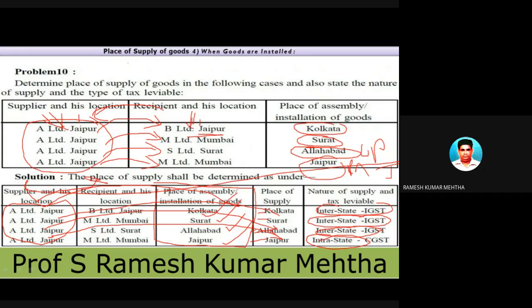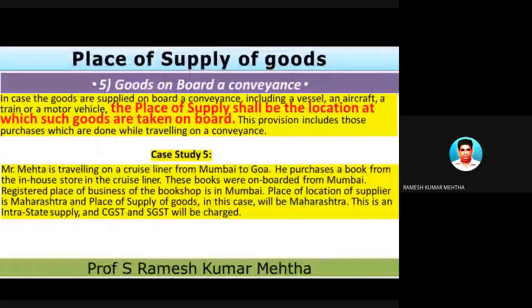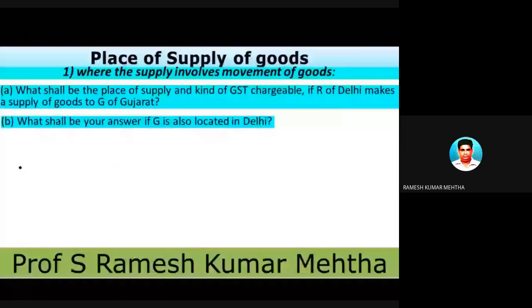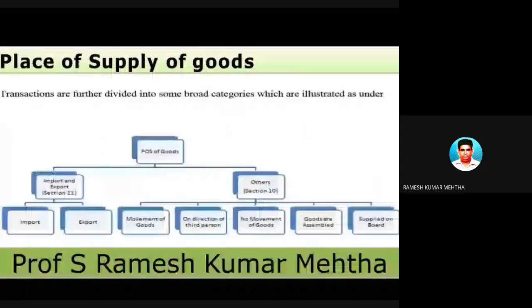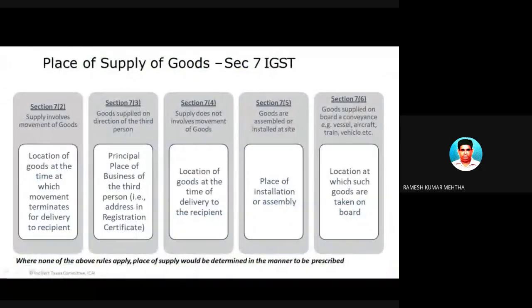Now the last situation. We will go back to our old slide, which is the fourth situation. The situation is supplied on board. Now we will understand what supply on board means. Supplied on board means supplied on a ship, on a train, on a bus, on a helicopter or aircraft, in the air.